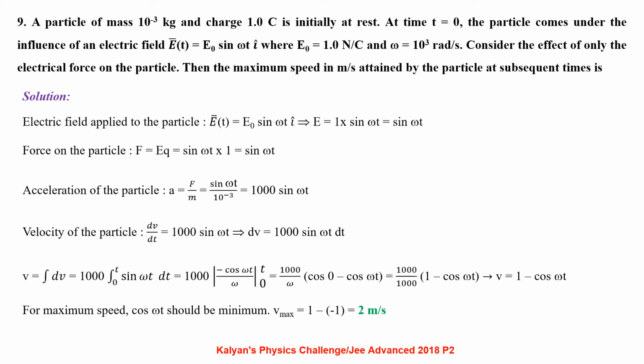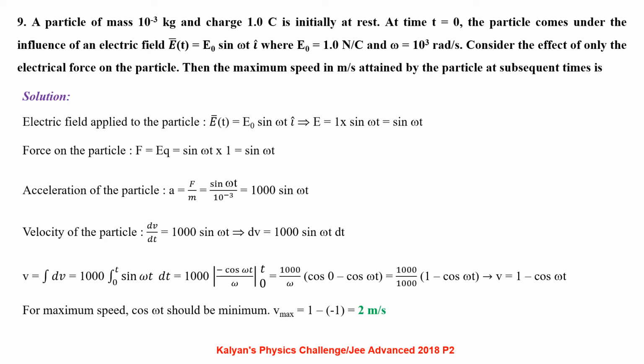A particle of mass 10⁻³ kg and charge 1 coulomb is initially at rest. At time t = 0, the particle comes under the influence of an electric field E(t) = E0 sin ωt î, where E0 is 1 newton per coulomb and ω = 10³ radian per second. Consider the effect of only the electrical force on the particle, then the maximum speed in meters per second attained by the particle at subsequent times is: